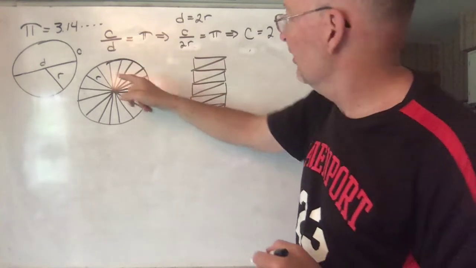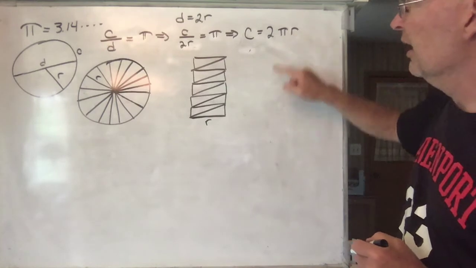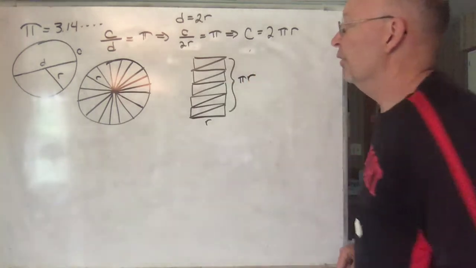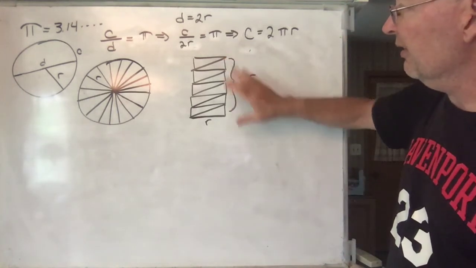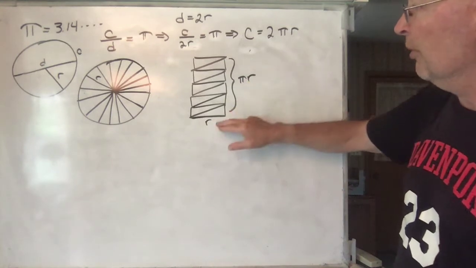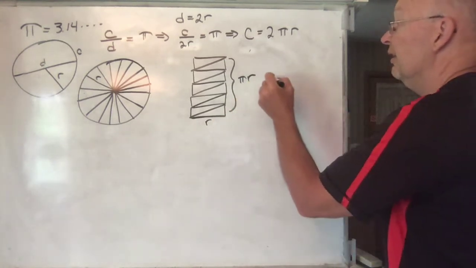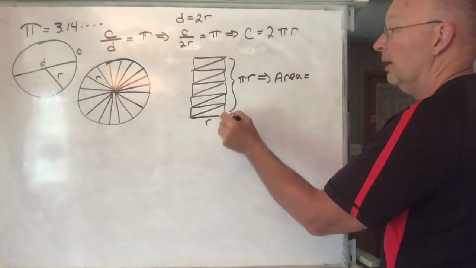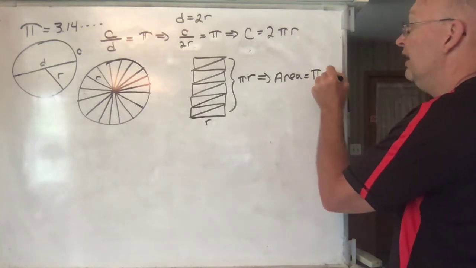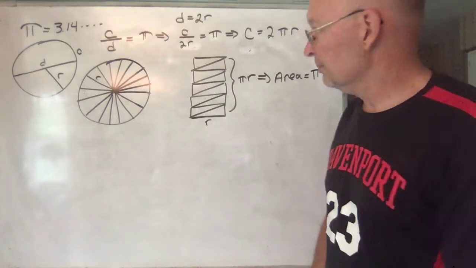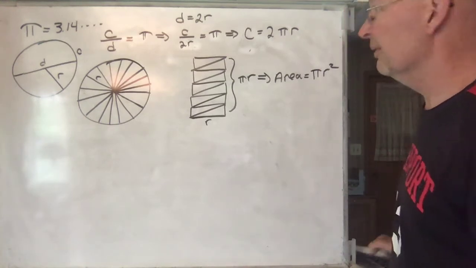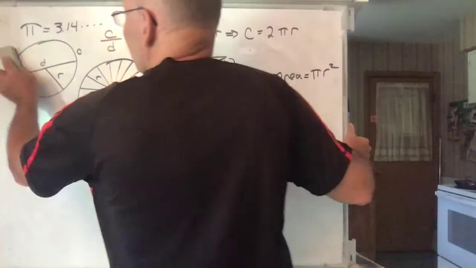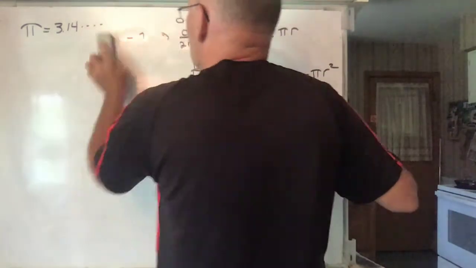And so since the entire circumference is 2 pi r, half of that is just going to be pi r. So half of a circumference, that's the length, is going to be pi r, and there you have r. So when you multiply those two together to get the area of a rectangle, you get that the area is equal to pi times r, or pi r squared. So there's kind of a cool way to see the area of a circle. So pi comes up almost everywhere. Whenever you have circles, you very seldom don't have a pi. I can think of one place where you don't.